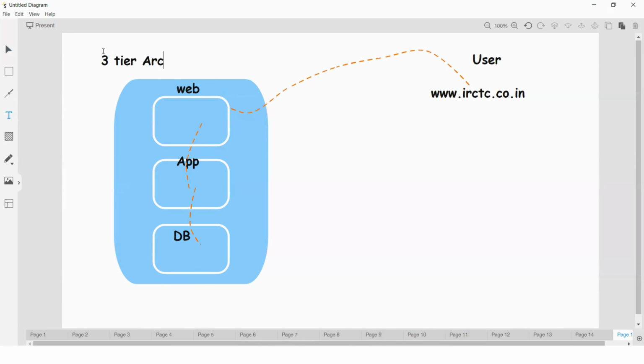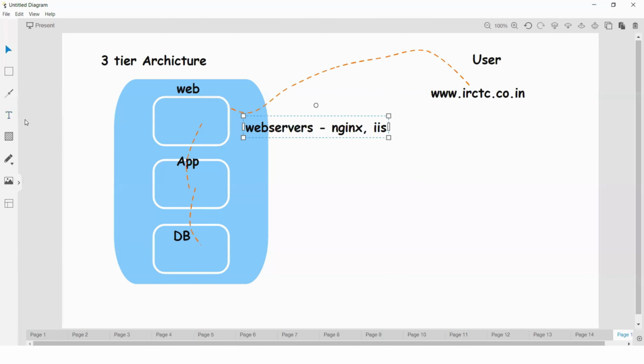Okay, three-tier architecture, you can see that. Now here, different components also let us identify. Web servers, you can call web servers. Example, Nginx, IIS and so on.